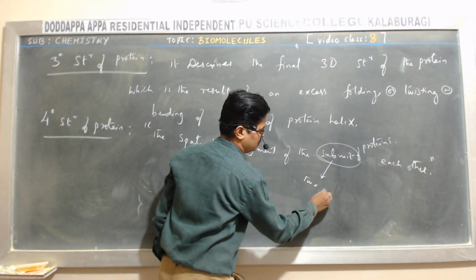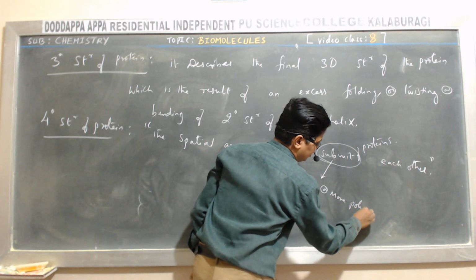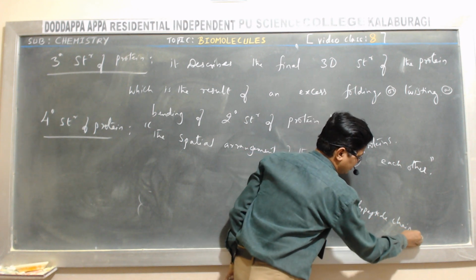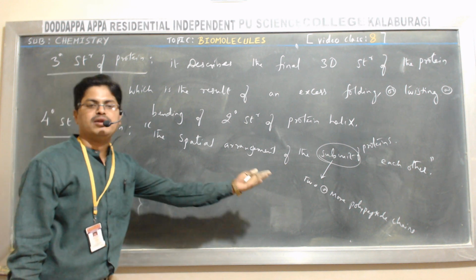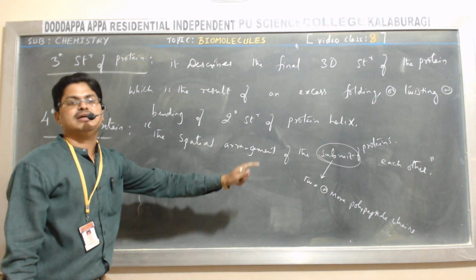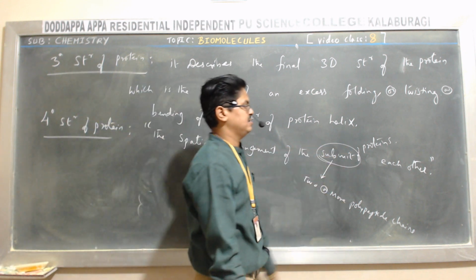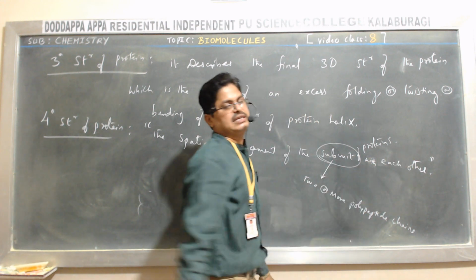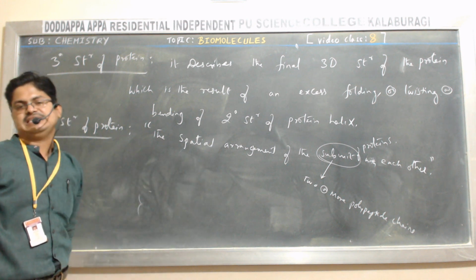The spatial arrangement of two or more polypeptide chains with each other is referred to as the quaternary structure of protein.